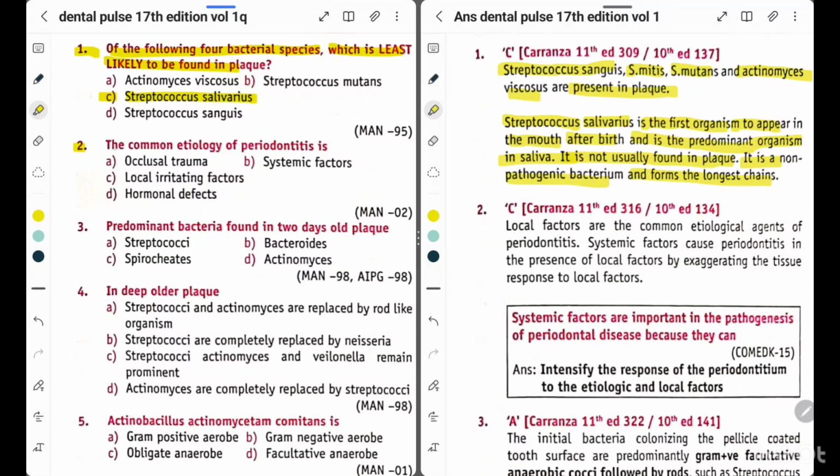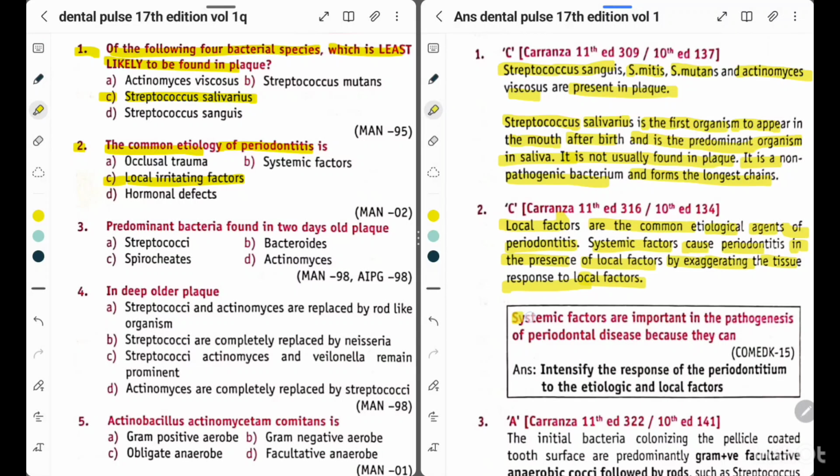Now question 2. The common etiology of periodontitis is option A, occlusal trauma, option B, systemic factors, option C, local irritating factors, or option D, hormonal defect. So the most common etiology of periodontitis is option C, local irritating factors. Explanation: local factors are the common etiological agents of periodontitis. Systemic factors cause periodontitis in the presence of local factors by exaggerating the tissue response to local factors.